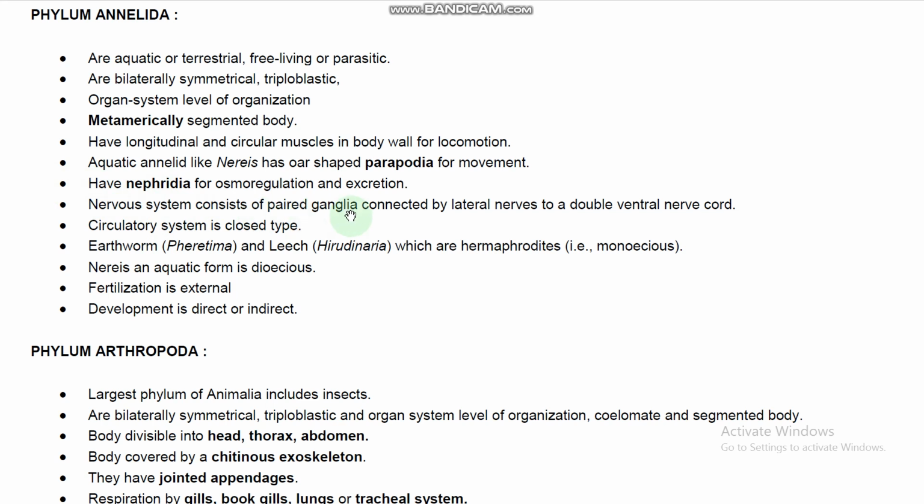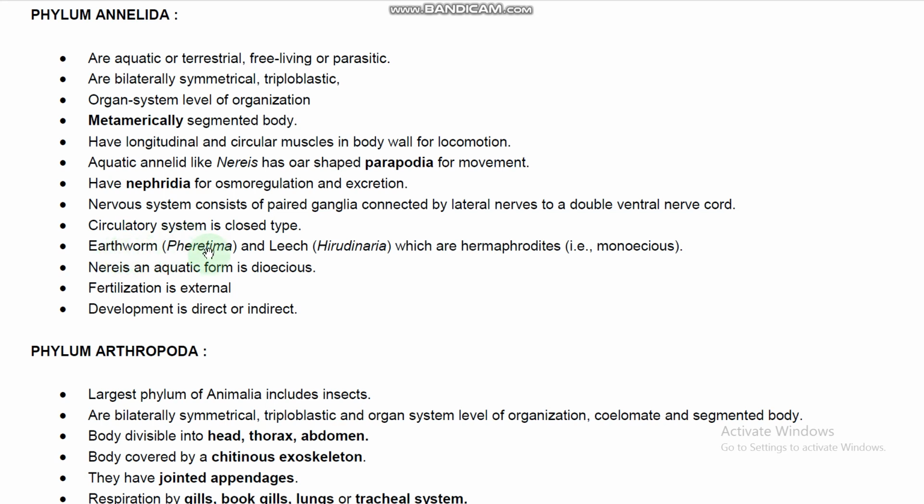The nervous system consists of paired ganglia connected by lateral nerves to a double ventral nerve cord. In all non-chordates, it is a double ventral nerve cord only. The nervous system consists of paired ganglia connected by lateral nerves to a double ventral nerve cord, right. And the circulatory system is a closed type of circulatory system. So the first closed type of circulatory system is exhibited by phylum Annelida.